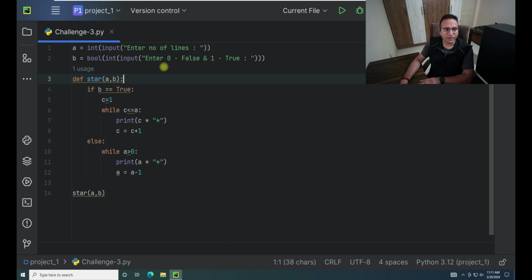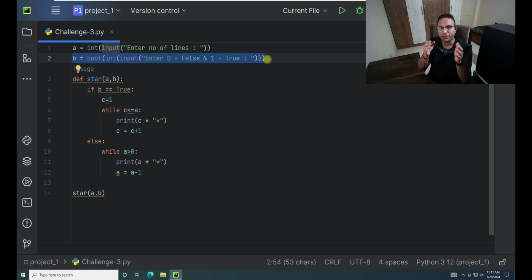Once we get that, we have to define the boolean value, which says whether we want the pattern printed in ascending order or descending order. To get descending order, we simply enter 0, which indicates false. If we enter 1, then it is understood as true. So we take it as an integer value, but it gets converted to a boolean. So A is whatever value we give, and B is whatever value we give, and on the basis of that we get either true or false.